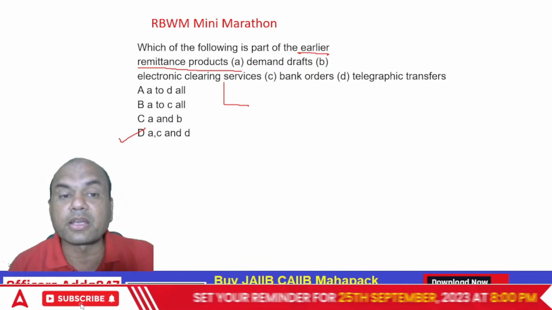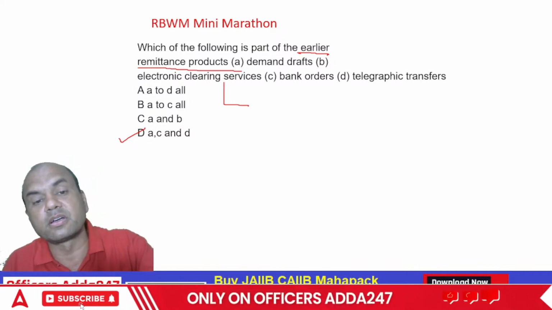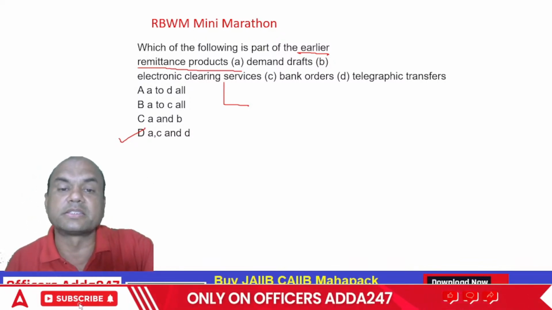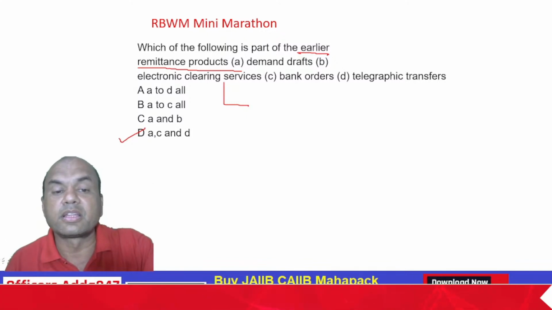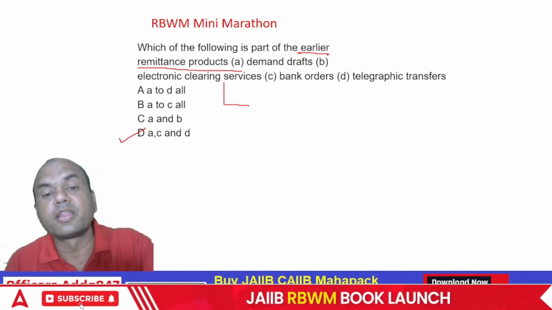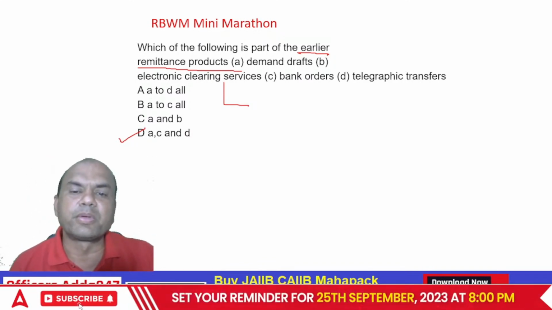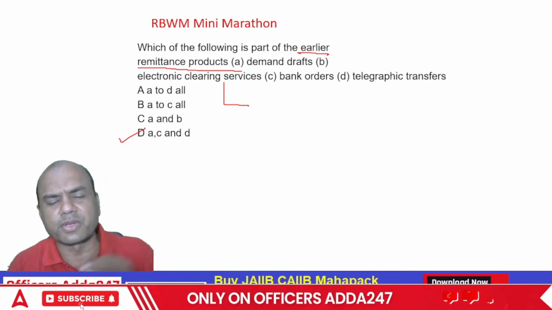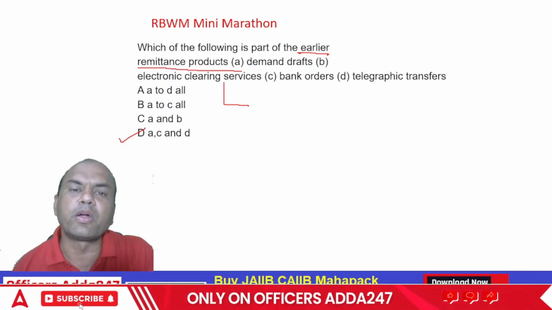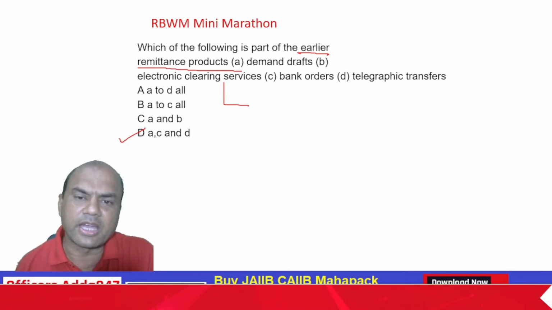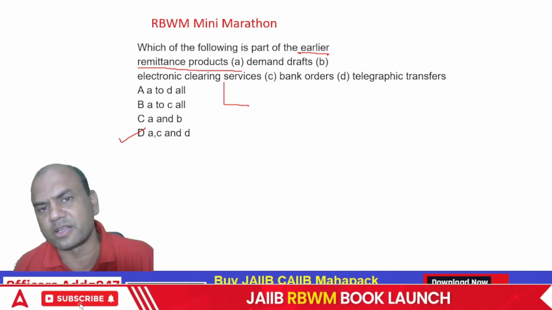So which of them are part of the earlier remittance products? This is demand draft. Then bank orders. Bank orders and demand draft mean roughly one and the same thing. What is pay order? Pay order and demand draft, what is the difference? No difference. The only difference is that pay order is given within the same city and demand draft is given outside the city, right? That is the difference.